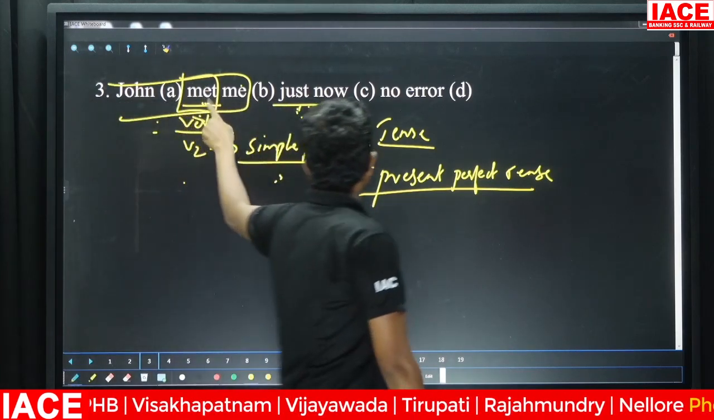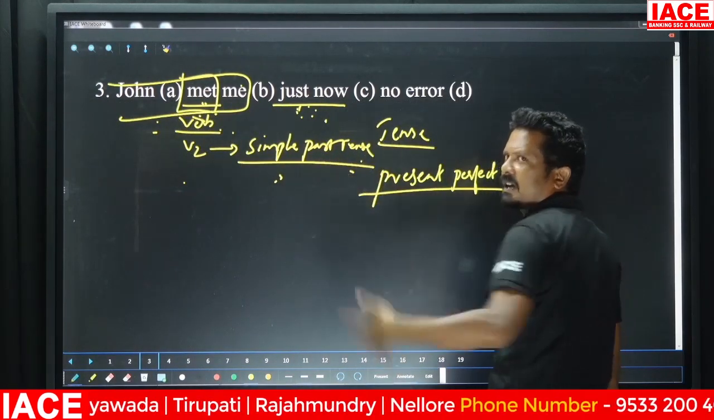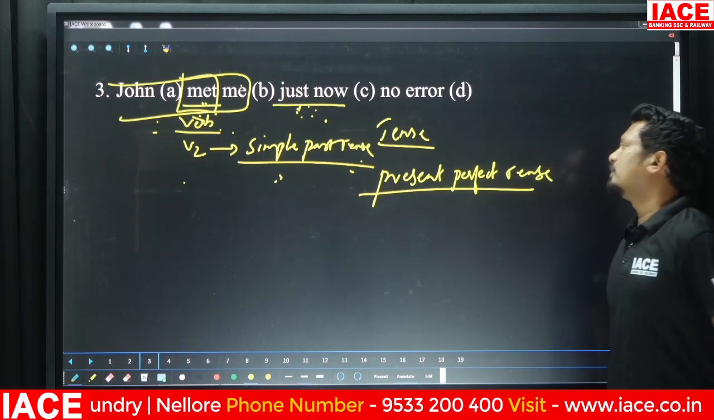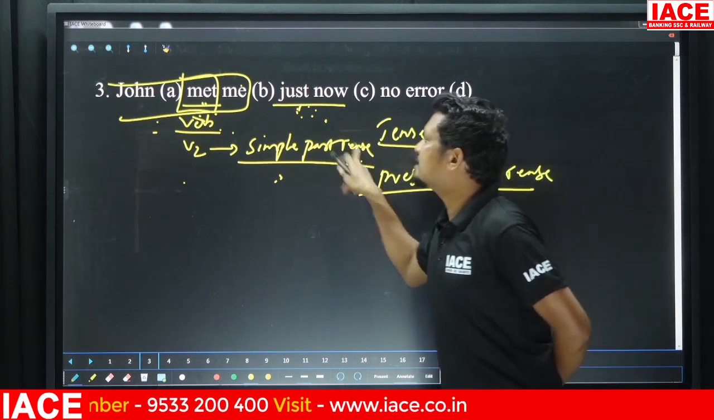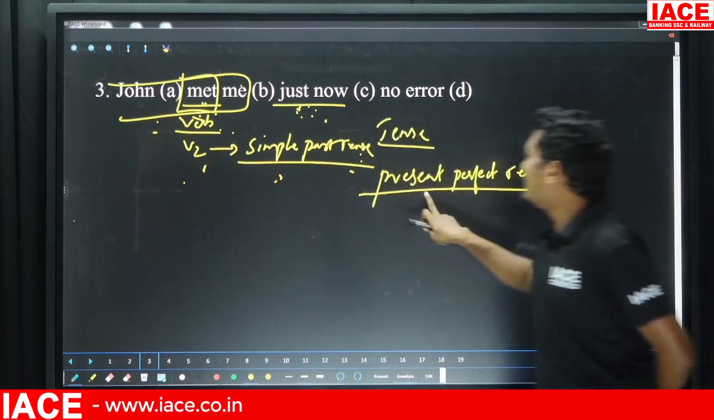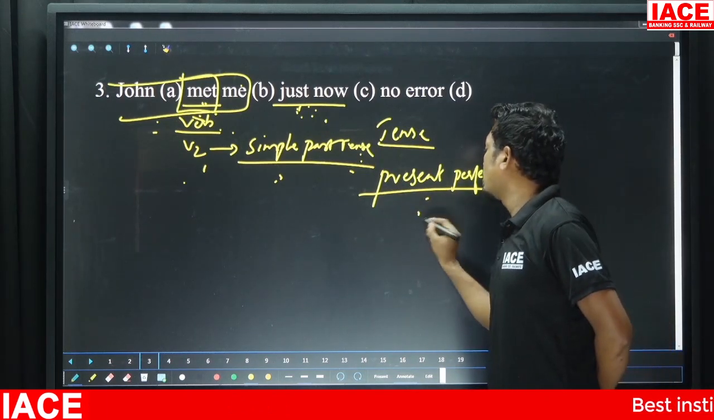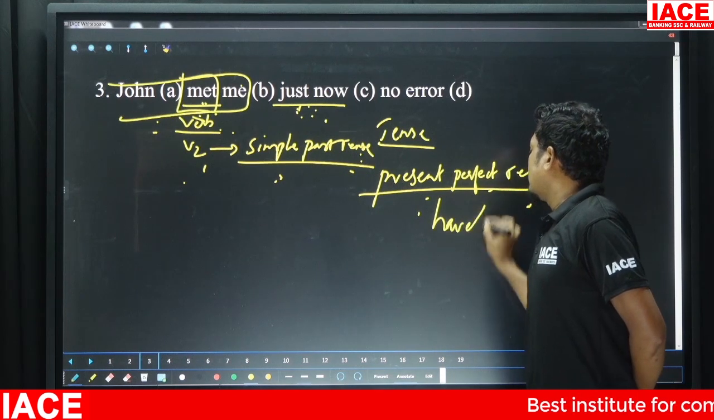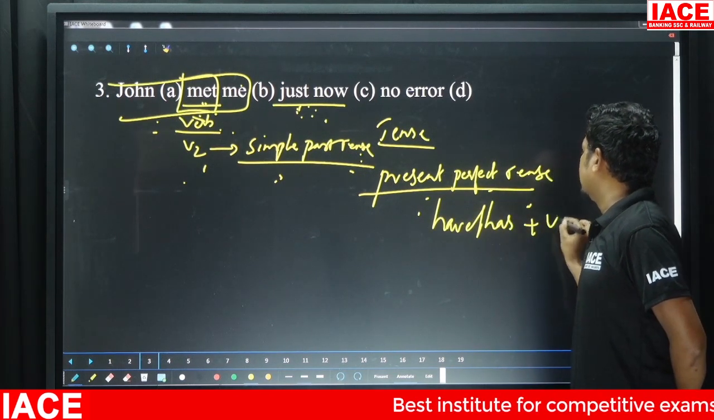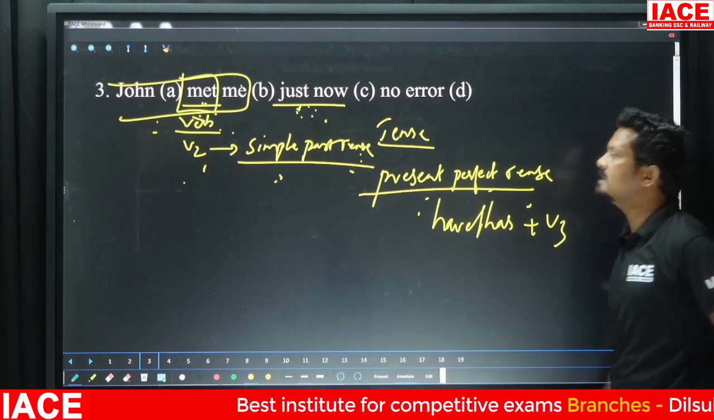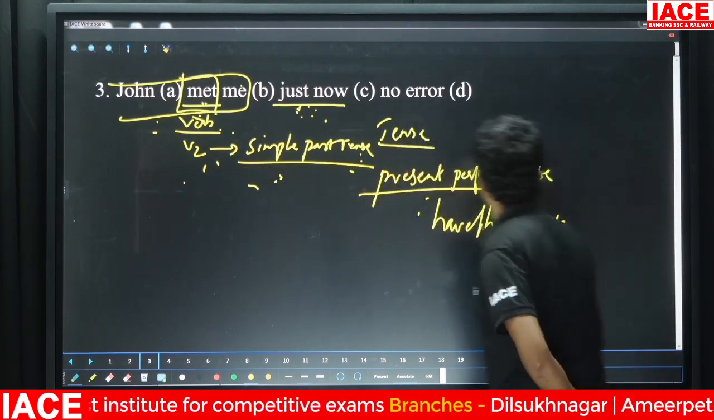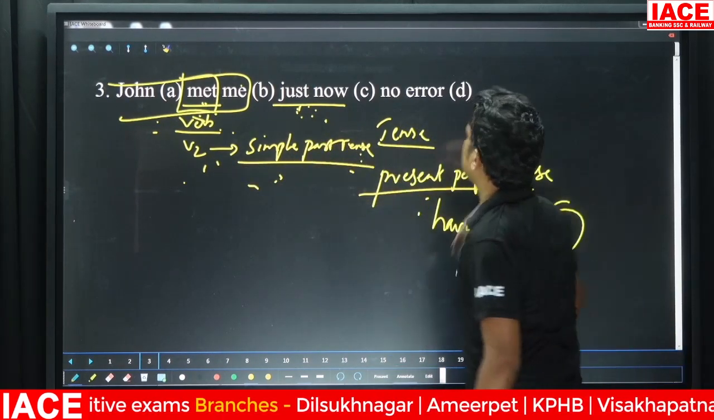So we should not use what? Simple past tense, because I've told you the reason. So present perfect tense. Simple past tense is represented by what? V2, whereas present perfect tense has got a formula. What is that? Have or has plus V3. It means this V2 has to be replaced with what? V3.